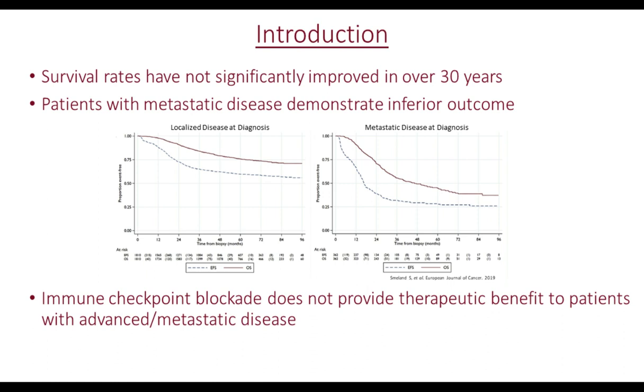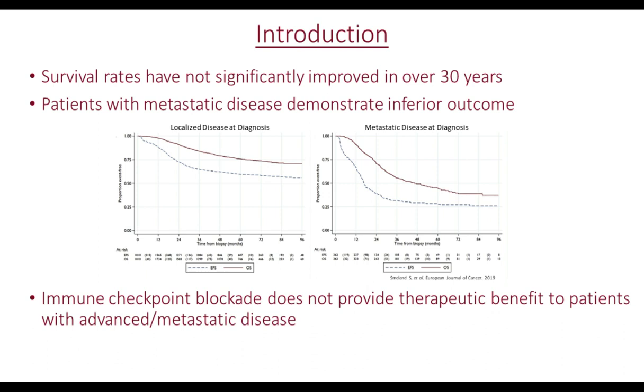On the right is the survival plot looking at patients with metastatic disease at diagnosis. The solid red line indicates overall survival, whereas the dotted blue line indicates event-free survival. And what we can see is that patients with metastatic disease at diagnosis have a relatively dismal prognosis.